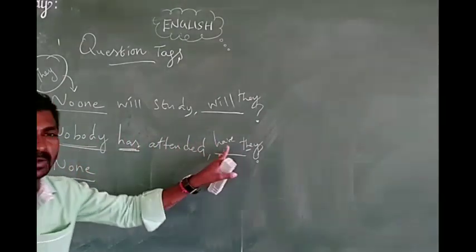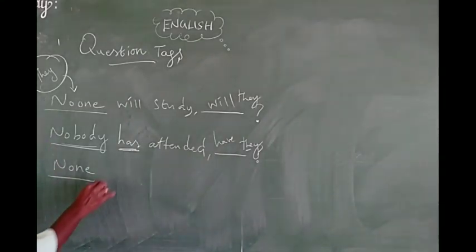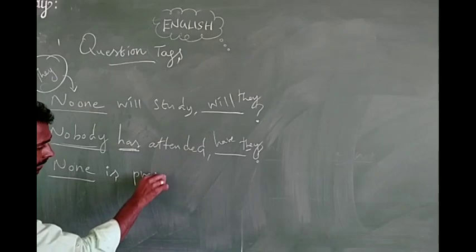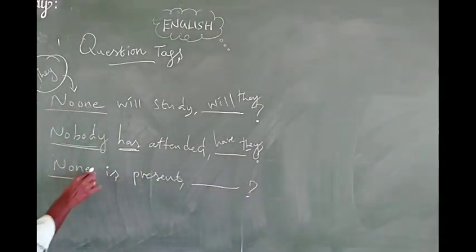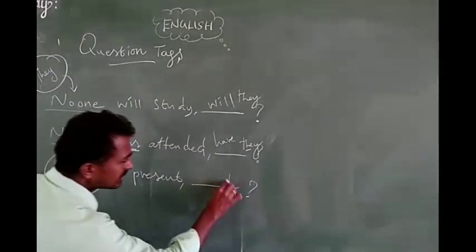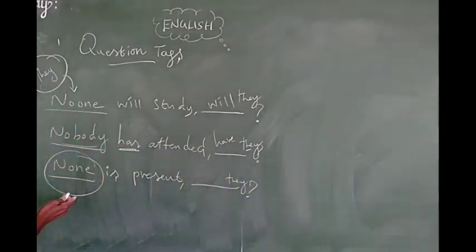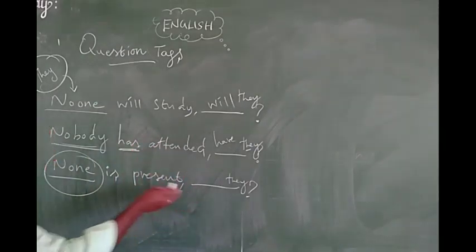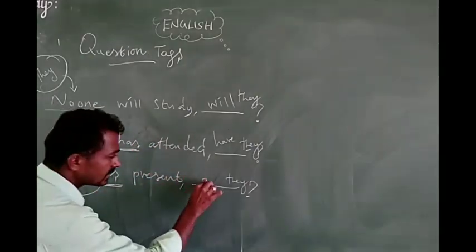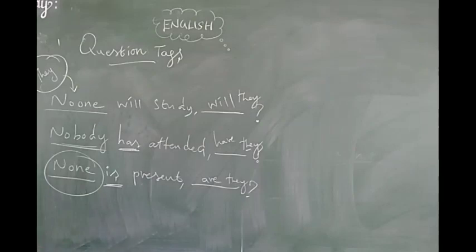Negative sentence, positive answer. None is present. That means we know about it. None is present. Yes, none becomes they. The question is negative, so the answer tag must be positive. So "is" becomes "are", because it is a present tense, you know.